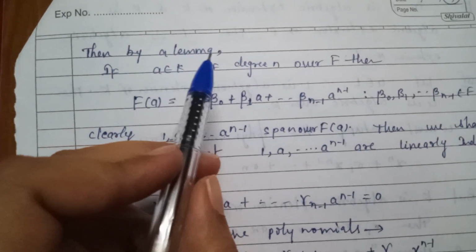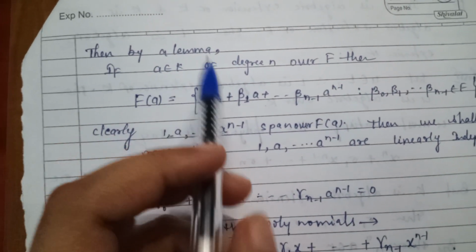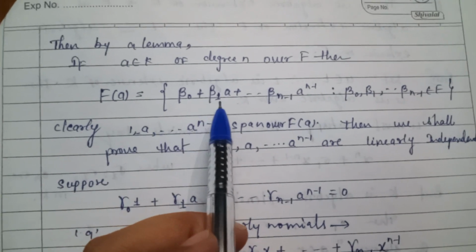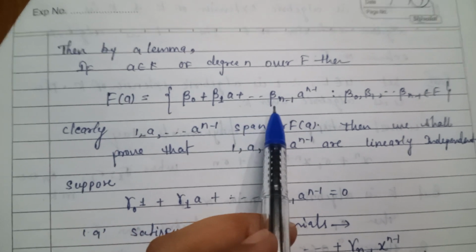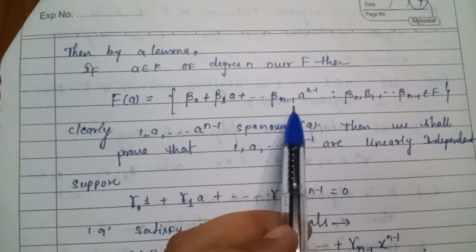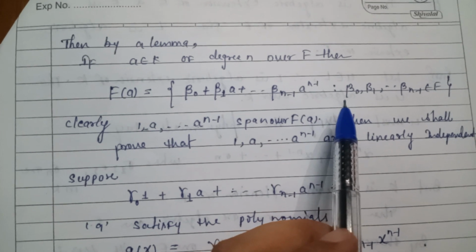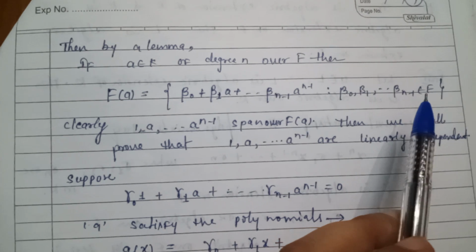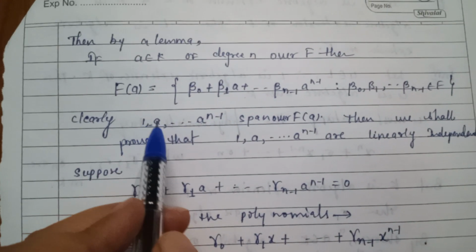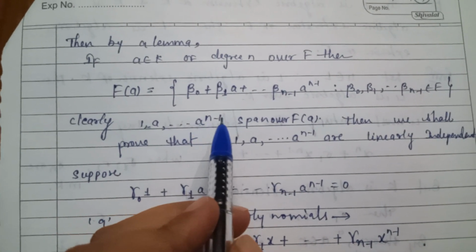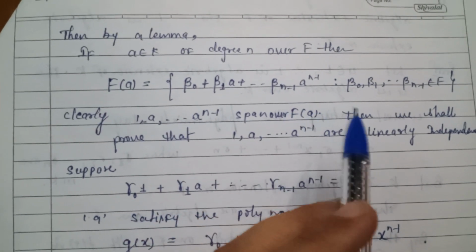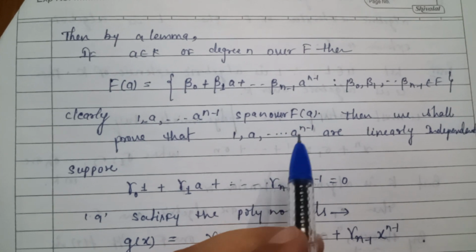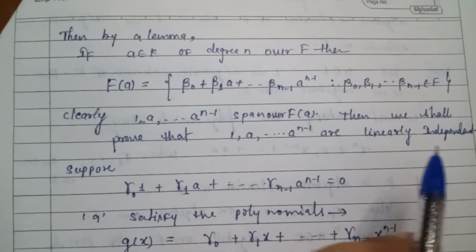Then by a lemma, if a belongs to K of degree n over F, then F(a) is equal to beta 0 plus beta 1 a plus so on beta n minus 1 a to the power n minus 1, such that beta 0, beta 1 and so on beta n minus 1 belong to F. Clearly 1, a, and so on a to the power n minus 1 span F(a). Then we shall prove that 1, a, and so on a to the power n minus 1 are linearly independent.